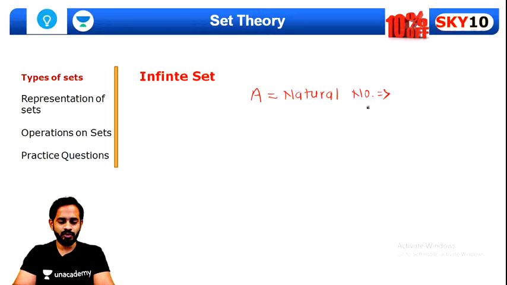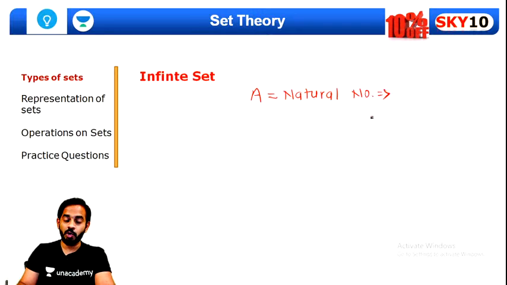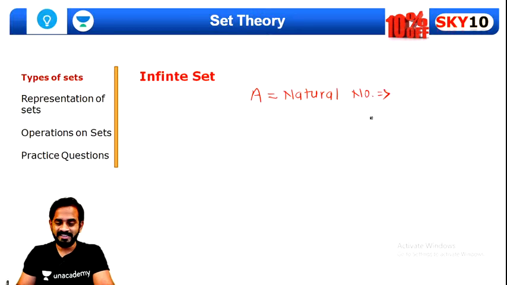Very good, Chetan. So natural numbers start from 1, and whole numbers start from 0. Quite simple.